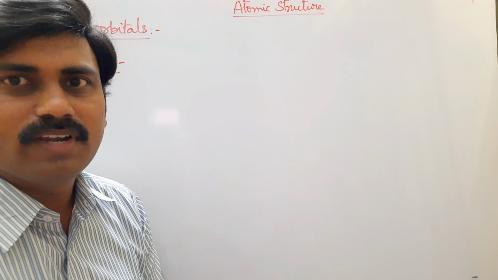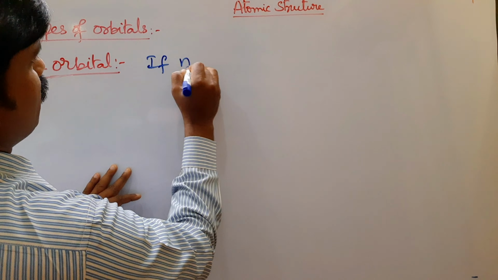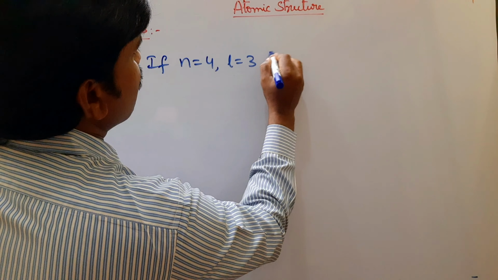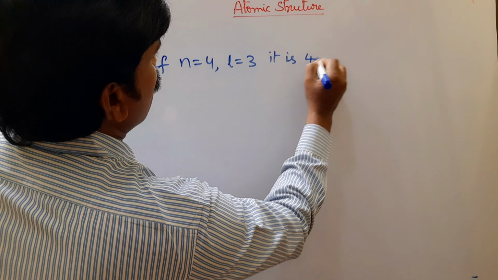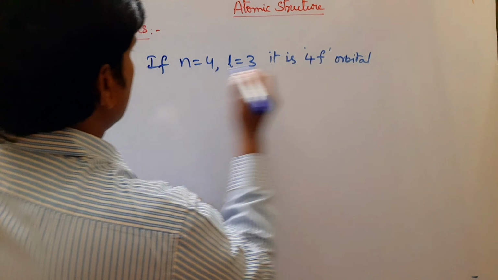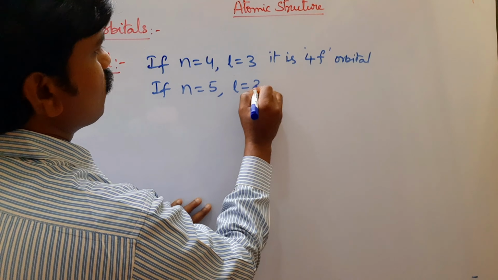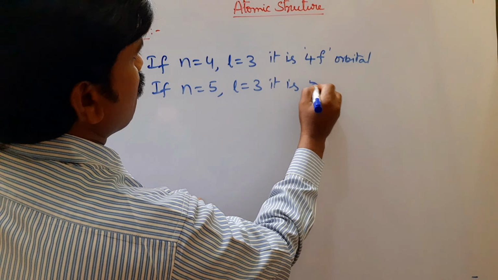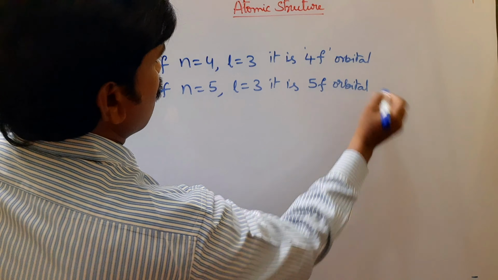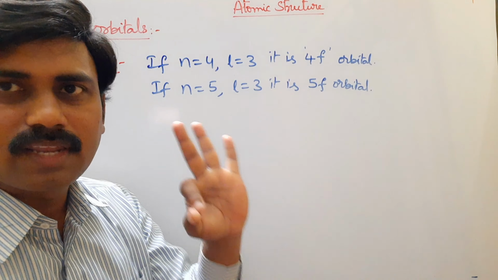Look at next, we will discuss about f orbital. If n equal to 4, l equal to 3, then it is called 4f orbital. If n equal to 5 and l equal to 3, it is 5f orbital. For any f orbital, l value is 3.